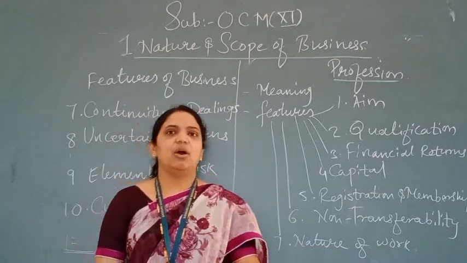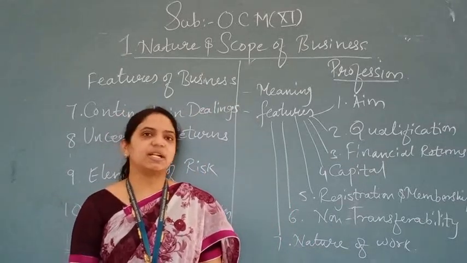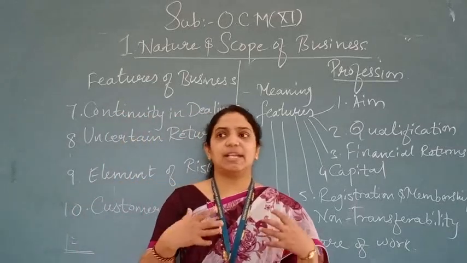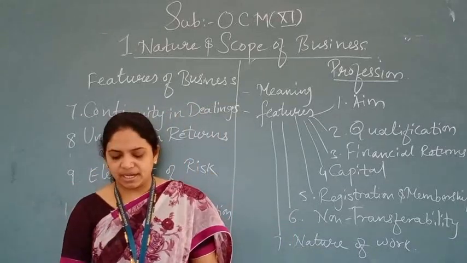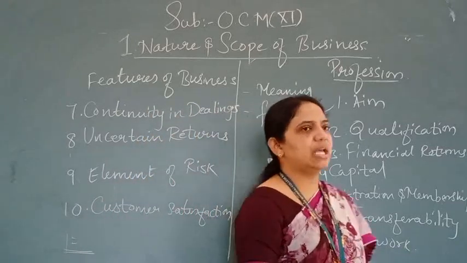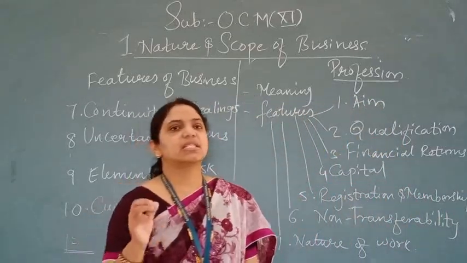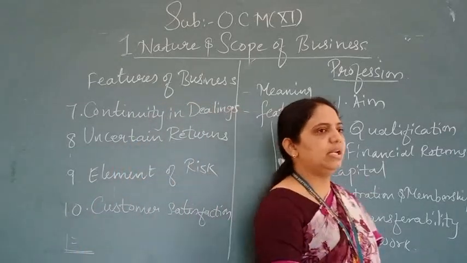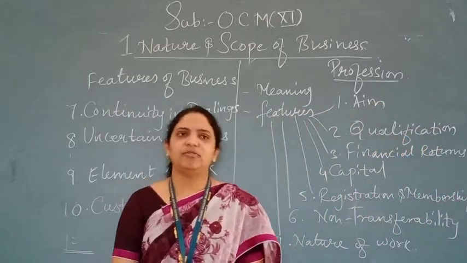Now what work is a profession doing? Professionals charge fees in exchange for expert services. Always, when you want to get some expert services from a profession, you have to give the fees compulsorily. Example, an architect designs the layout of an office for fees. Yes or no? You go to the architect and say, I want this building layout. At that time he starts working, but for that he takes a certain fee and only then gives it. That means every profession is done only in exchange for money, in the form of fees.